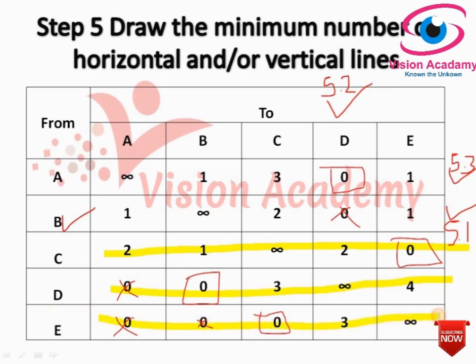I have drawn a line for unmarked rows and also marked columns. Look at here, D is a marked column. I will draw a straight line. Okay, now step number 5 is over: 5.1, 5.2, 5.3 and 5.4. So we can proceed to step number 6 now.